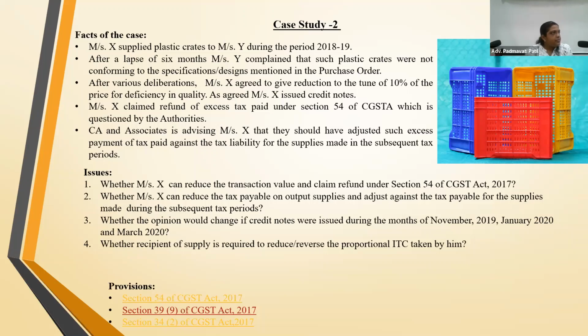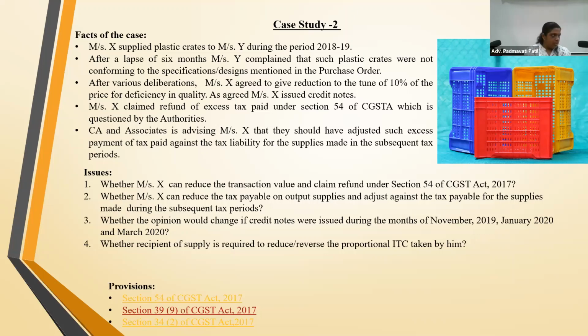But there's a second point, whether the tax can be adjusted against the subsequent tax supplies. I don't think we've done that, because there is the reduction. Whatever you paid, can that be adjusted against other tax supplies? See, it is not actually other tax supply. What we are referring to there is by issuance of credit note only, because once I issue the credit note, my output tax liability will get reduced. That's what that section was saying.